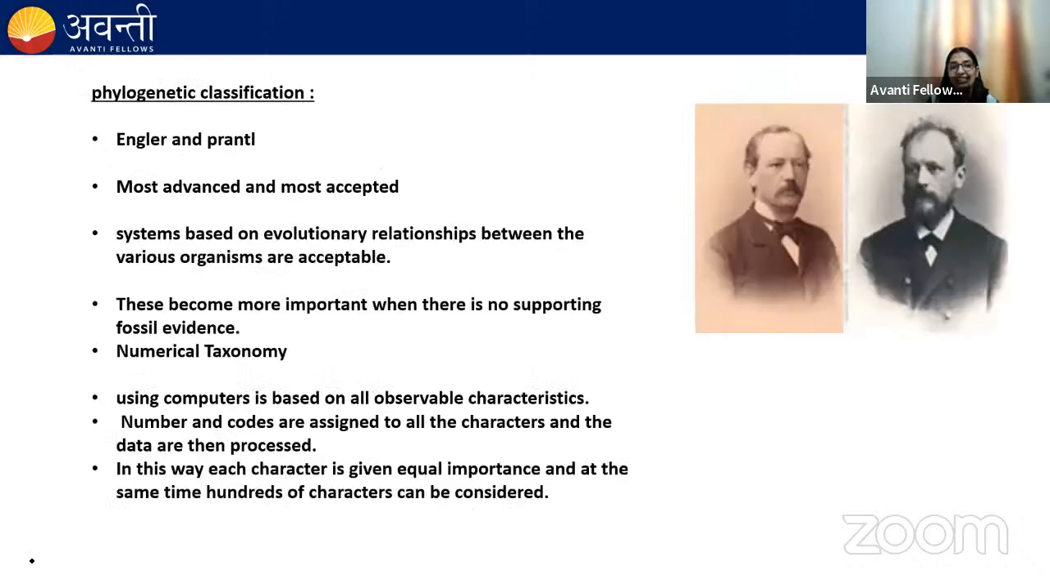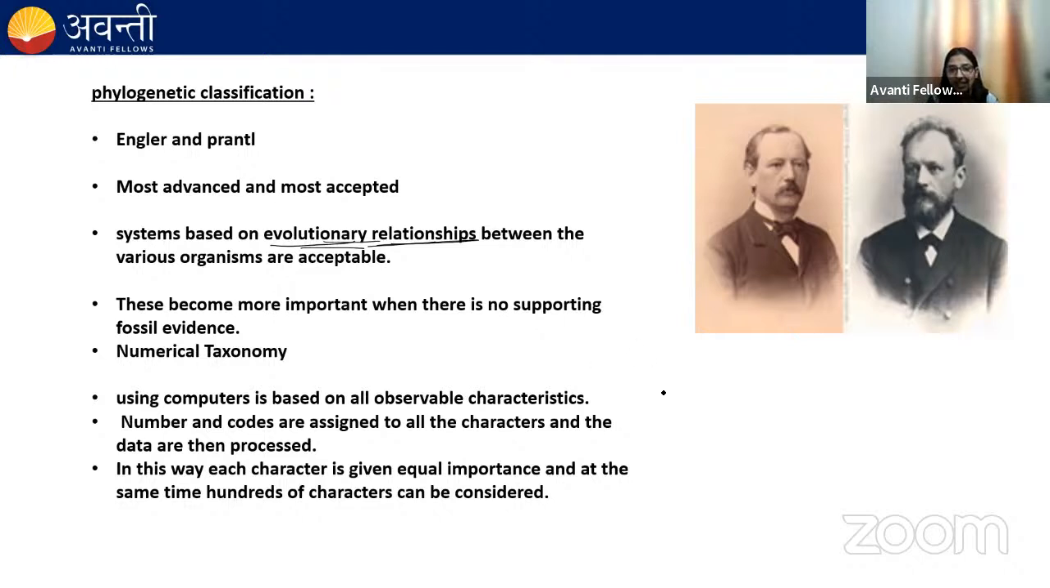Next, we are going to discuss the phylogenetic classification, and this is the most advanced and the most accepted classification. It was proposed, or given, by Engler and Prandtl, because the system was based on the evolutionary relationship. And we know that for phylogeny, or to know the evolutionary relationship among organisms, we generally require fossils, right? But what if the fossil evidences are not present? Then we can use numerical taxonomy.